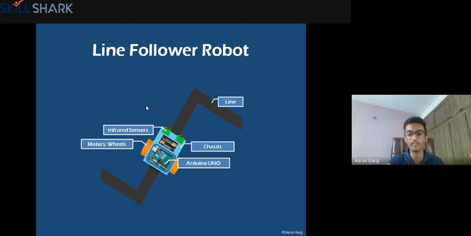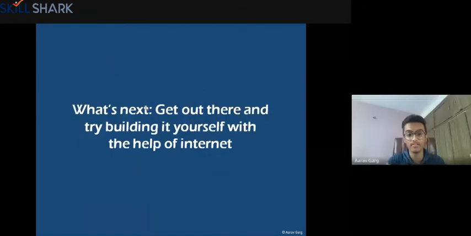Infrared sensors, you can just browse them in depth if you want. I'll not go over them in depth, but these are the sensors that can be used to sense a line, right? Now, what's next? You need to get out there and try building it yourself, right?